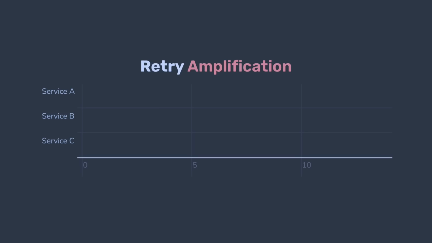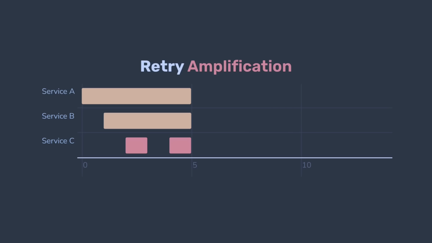And in case of distributed systems, where multiple services call each other, be careful with retries. Imagine a system with 3 services, where a call to service A will require a call to service B, which in turn will call service C. If the service C becomes unavailable and all services have a retry logic in it, then it will first result in retrying from B to C, and it will happen multiple times.